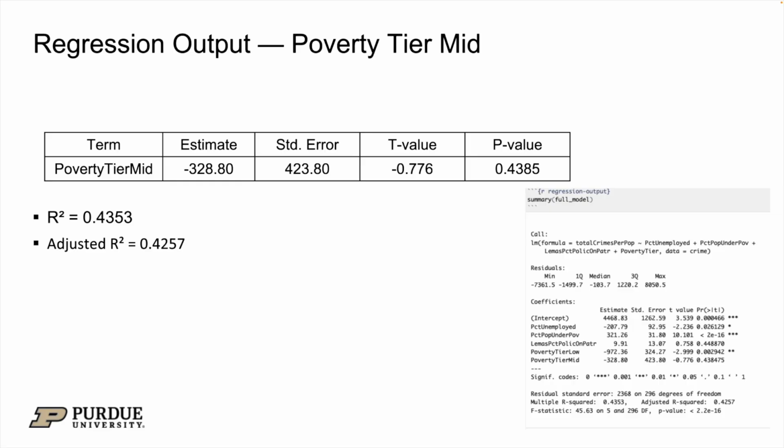Looking at the full model regression output, the coefficient for poverty tier mid is negative 328.8 with a standard error of 423.80, a t-value of negative 0.776, and a p-value of 0.4385. The overall model has an r-squared of 0.4353 and an adjusted r-squared of 0.4257, meaning the model explains about 43% of the variation in the total crime rate.